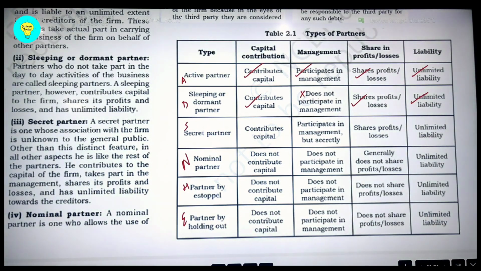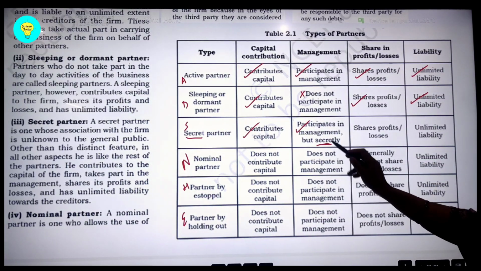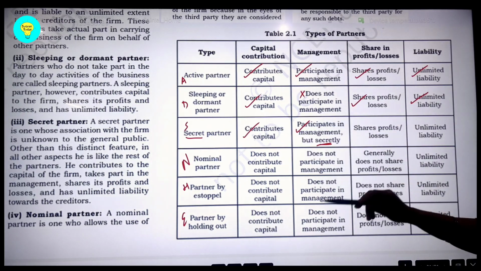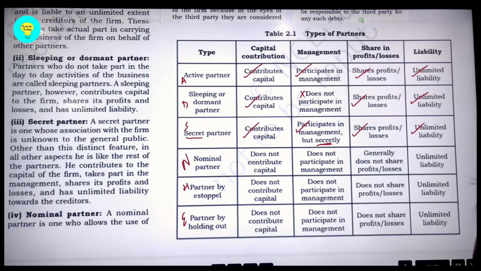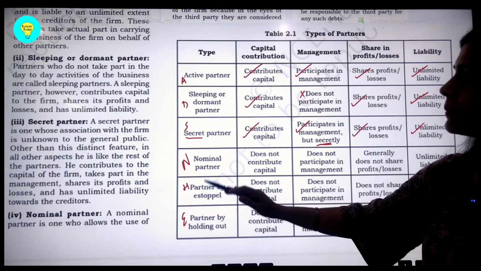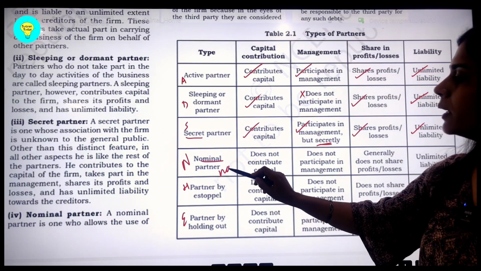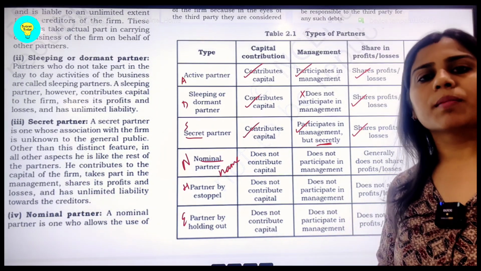Now, secret partner. Capital is contributed by the secret partner as well, but as the name suggests, secret means nobody knows that he is also participating in the management, because he is participating very secretly, unknowingly to others. And since he is contributing the capital, participating in management, he is sharing profits and losses as well and bearing an unlimited liability towards the firm. Now, N, H, E: these are the 2 subtypes of nominal partner. Nominal partner means, आप ऐसे याद रखेंगे, just for the namesake. Means he is not actually a partner, but from the name, he becomes the partner.